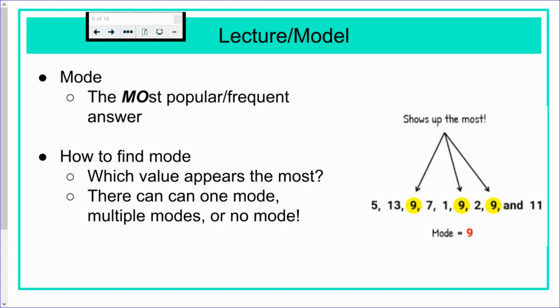Now for mode, which is the most popular or frequent answer. In other words, which appears the most. There can be one mode if only one number appears the most. There can be multiple modes if there's more than one number that appears the most, or there can be no mode if they all show up the same amount of times. So for instance, in our data over here, 9 would be the mode because it shows up 3 times. Everything else only shows up once.